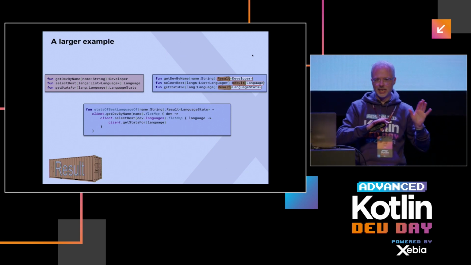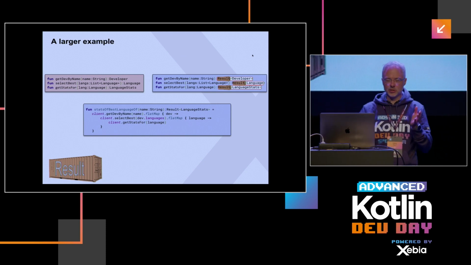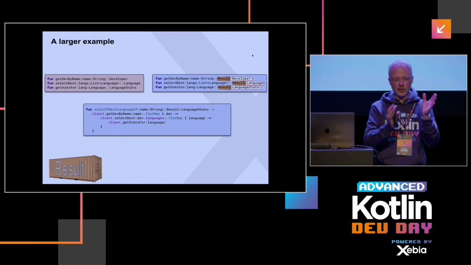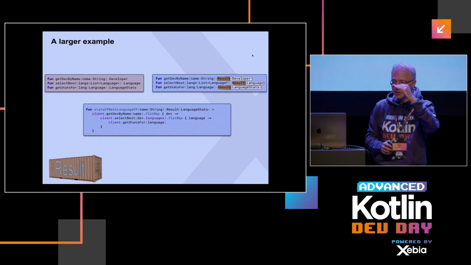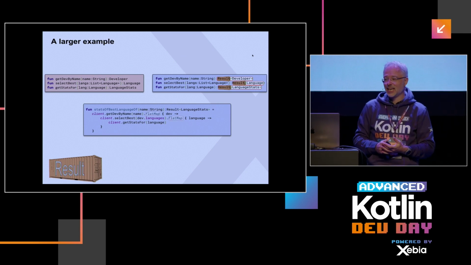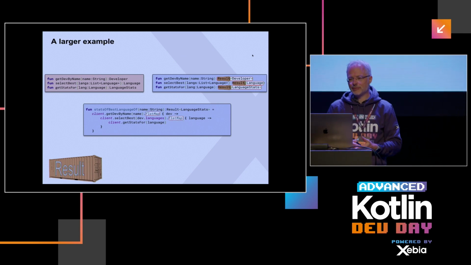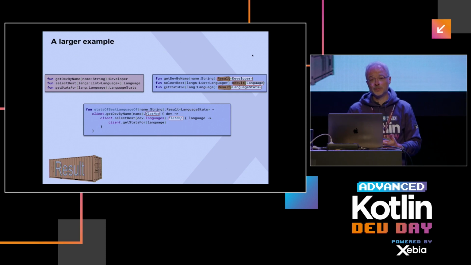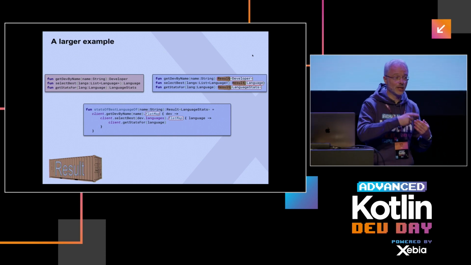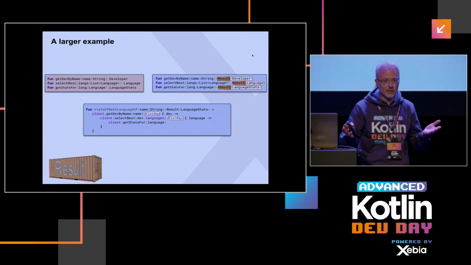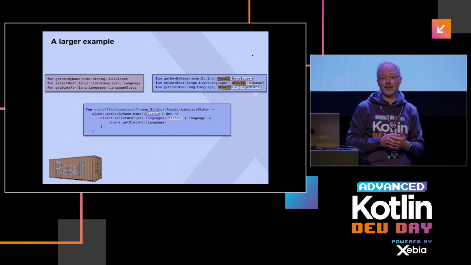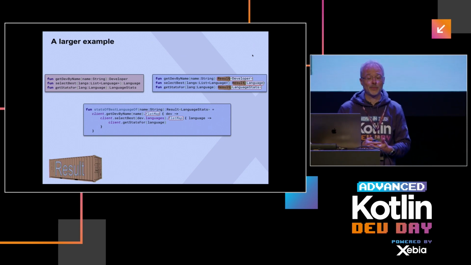Here we just pretend, if there is an exception, just let it be in the result, and we continue. The only thing we do here is calling these three services. And as you can see, there is, again, this flat mapping involved. Because otherwise, I would get a result in a result in a result. This is not what I want. I want to have one result at the end. And that's why I have to use flatMap.